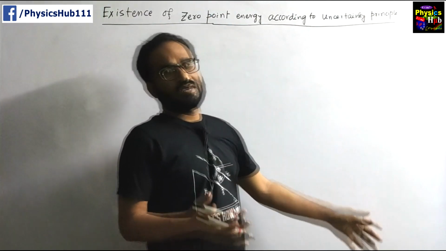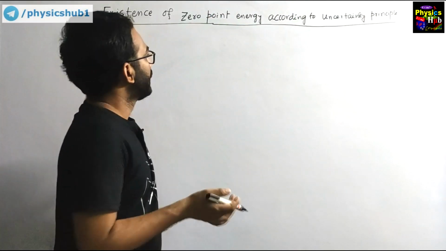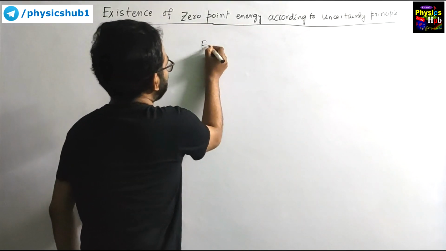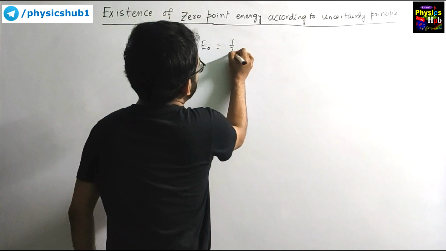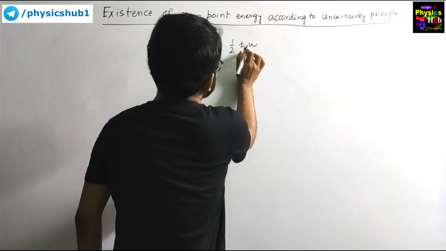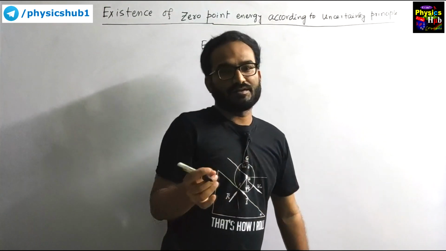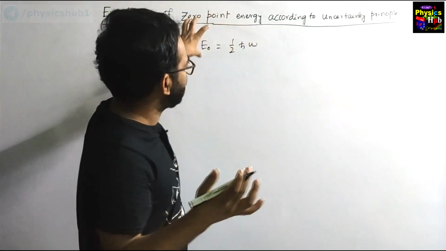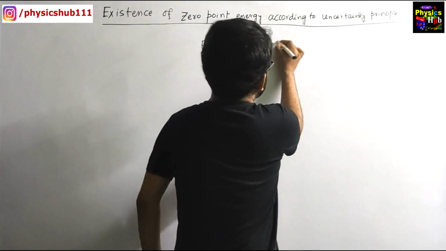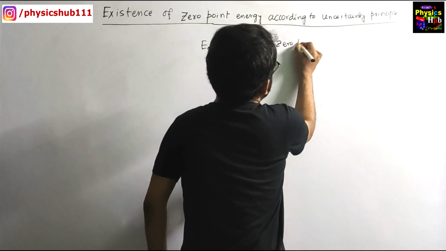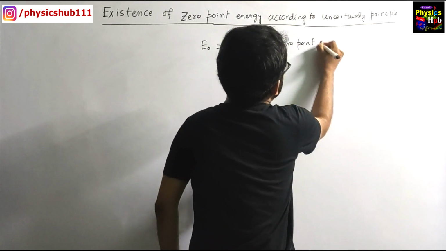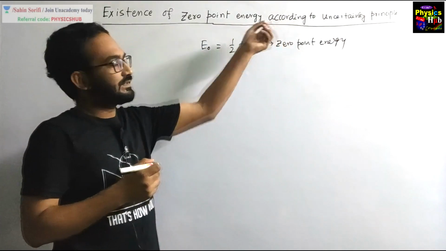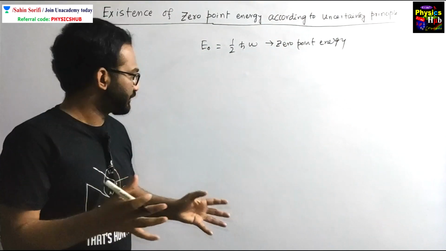So you know about the linear harmonic oscillator. The ground state energy of a linear harmonic oscillator is E0 equals half h cut omega. This is known as zero-point energy. Zero-point energy should have been 0, but we get a finite value, half h cut omega. Now the question is, can we prove it by using the uncertainty principle? Yes, of course we can.